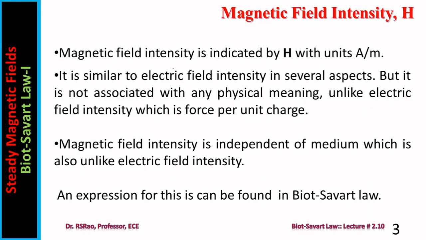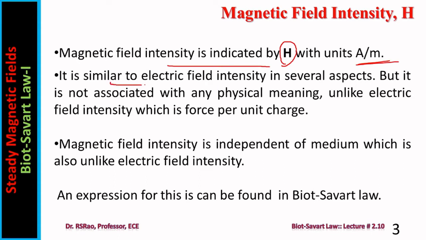Magnetic field intensity, as already mentioned, has the symbol capital H. It is a vector quantity, therefore it is indicated by a boldface letter. Units are amperes per meter. Electric field intensity has units of volts per meter, while magnetic field intensity units are amperes per meter.